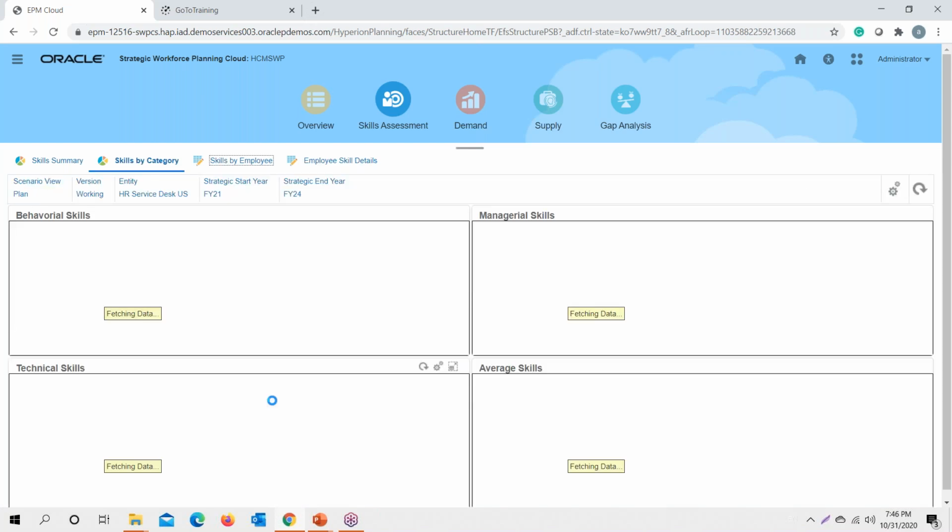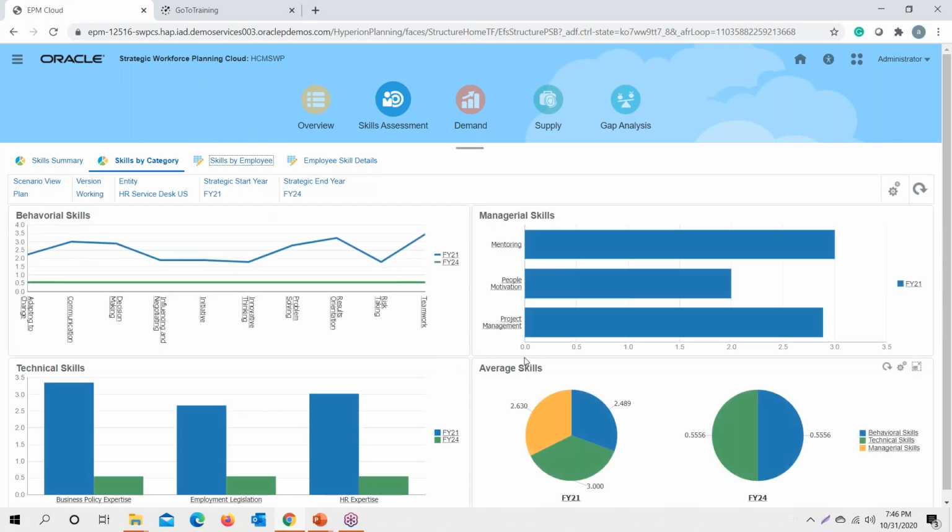Apart from that, the overall view that we could have in skill assessment is the behavioral skill, the technical skill, and the managerial skill. So we have three categories of skill sets under which we have defined various skills, and we get an overall view of how our organization has mapped employees with the required set of skills. So this is one of the components under strategic workforce planning, requiring skill assessment.